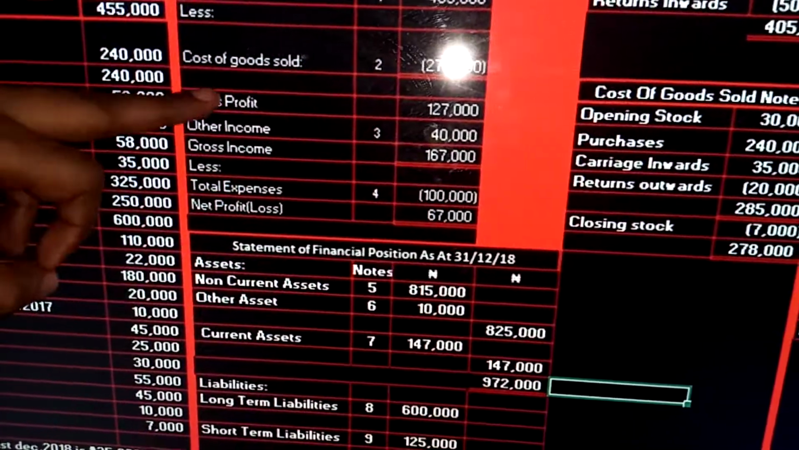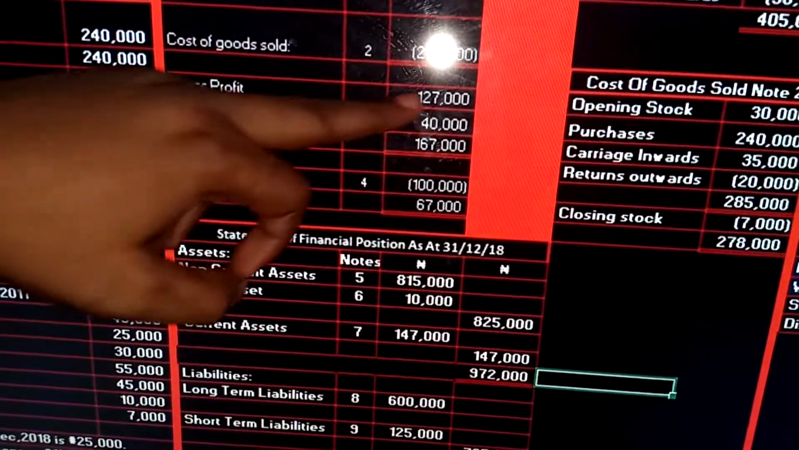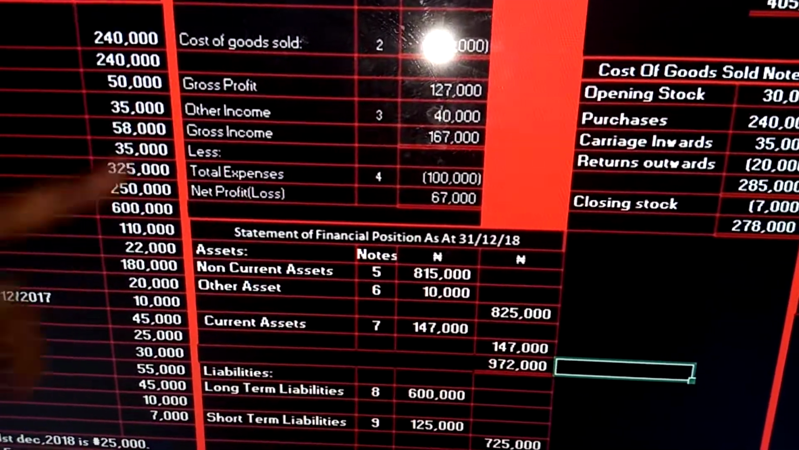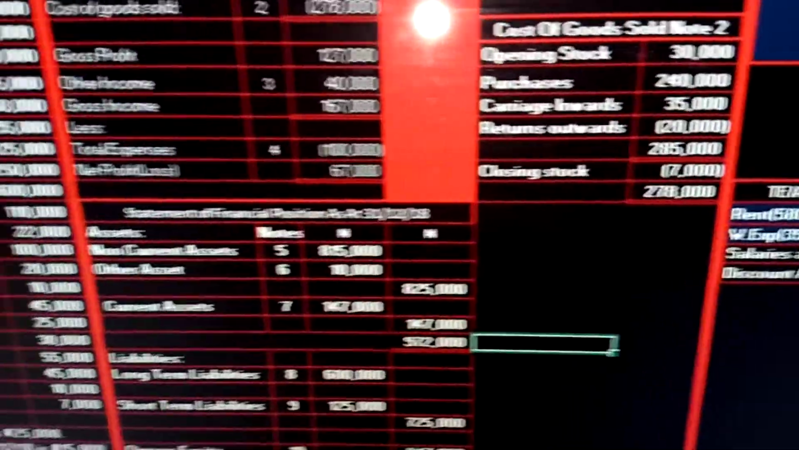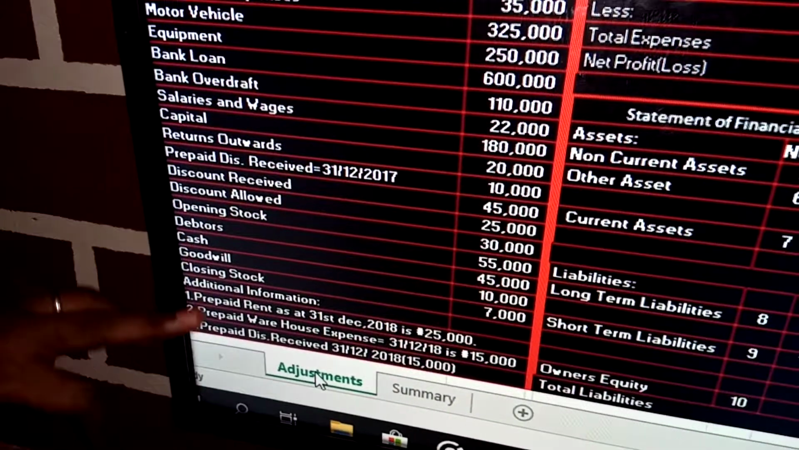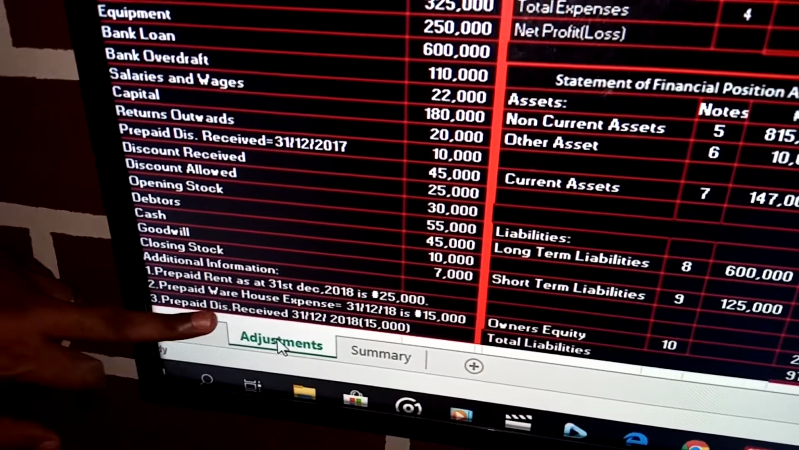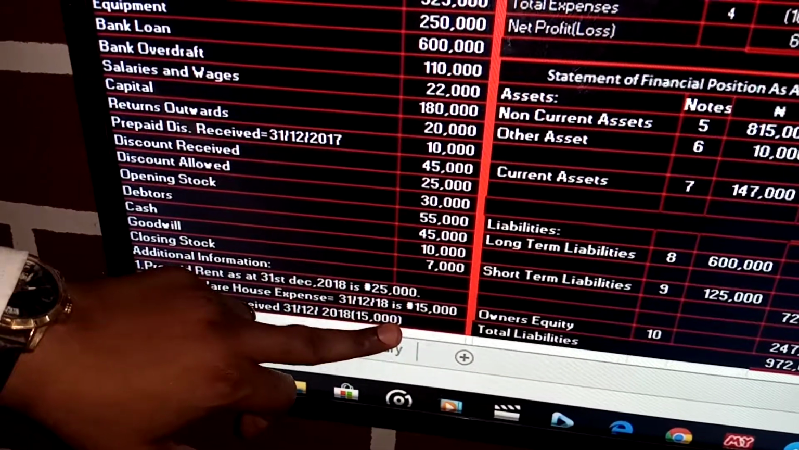So our gross profit is a function of turnover minus what? Cost of goods sold. That will give us 127,000. The next one is other income. That's note 3. So first of all, we look, is there any additional information to other income? Yes. Look at adjustment 3. Prepaid discount received 31st December 2018 is 15,000.